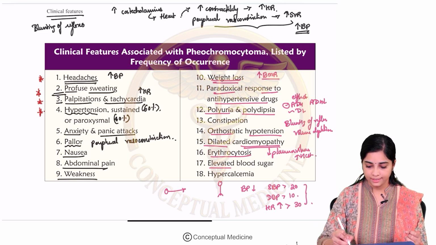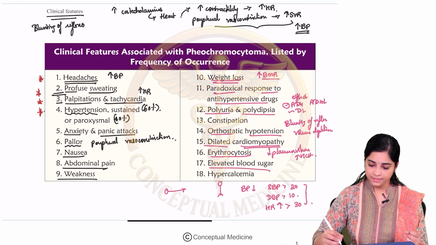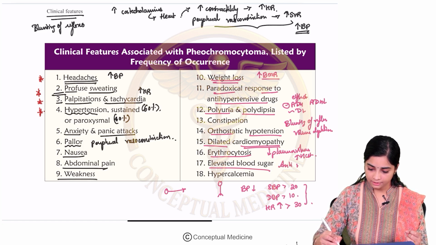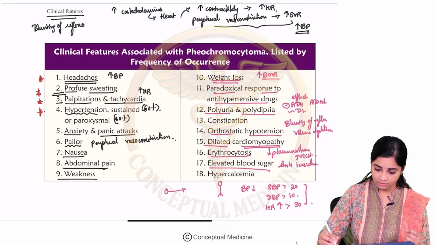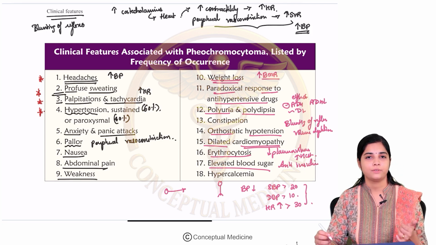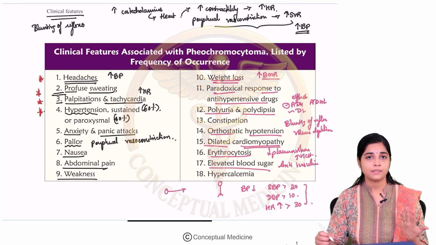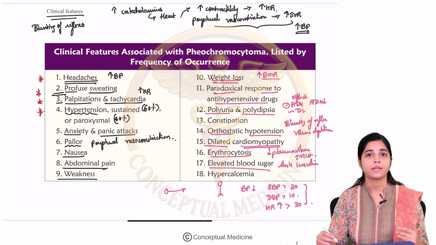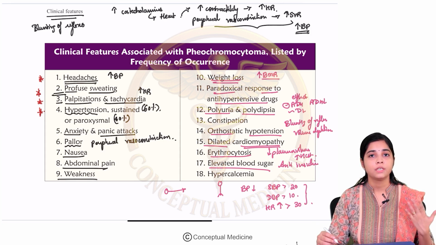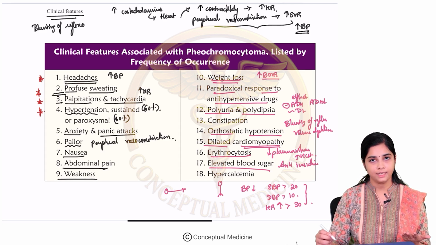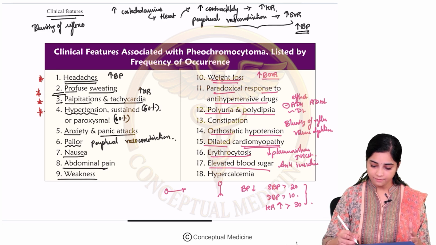Okay. Then, elevated blood sugar. Basically, catecholamines have an anti-insulin action. Now, the main aim of insulin is it decreases the blood glucose, right? So, because catecholamines have anti-insulin action, this is going to increase your glycogenolysis and gluconeogenesis, and hence you will have increased blood glucose and elevated blood sugar levels. Very important.